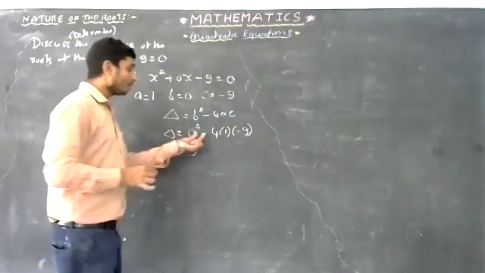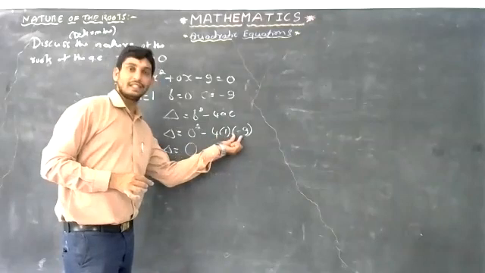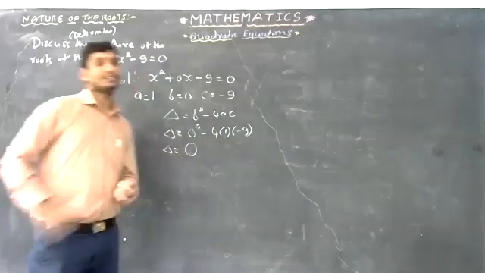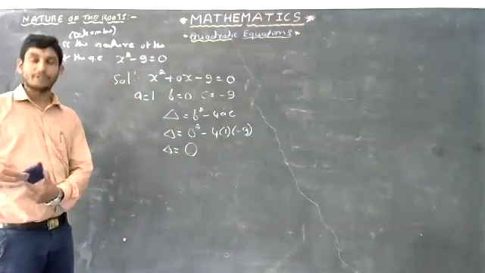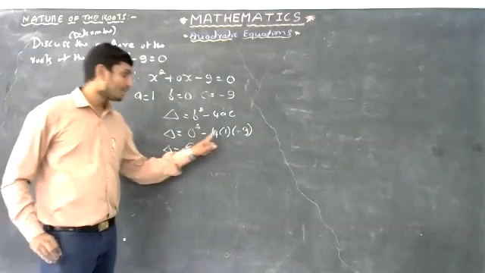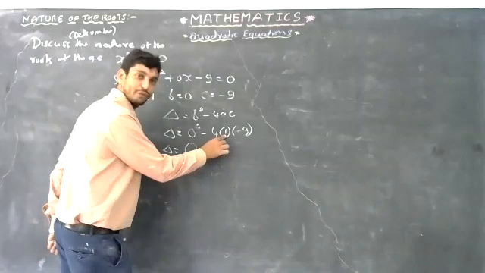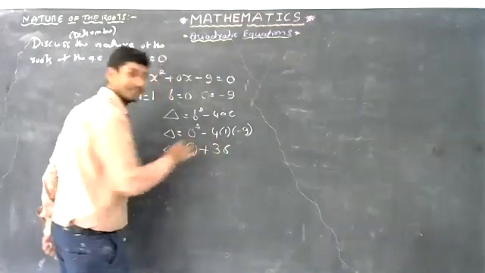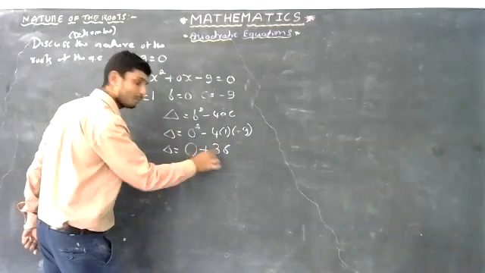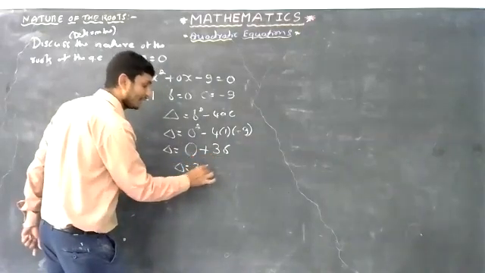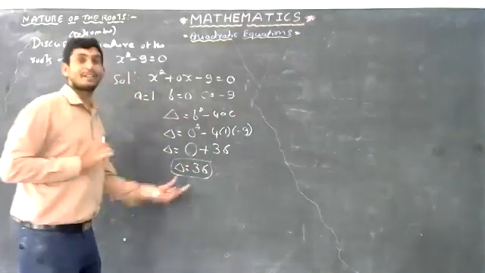Then minus 4ac: 4 into a, and then c; yes, you have to multiply, there is no other way. Minus into minus becomes plus. 4 ones are 4, 4 nines are 36. That is delta equals 0 plus 36. What is 0 plus 36? It is 36. Delta answer is 36.